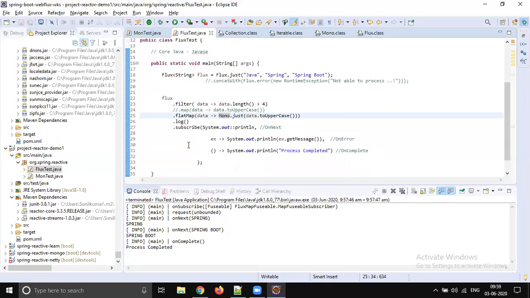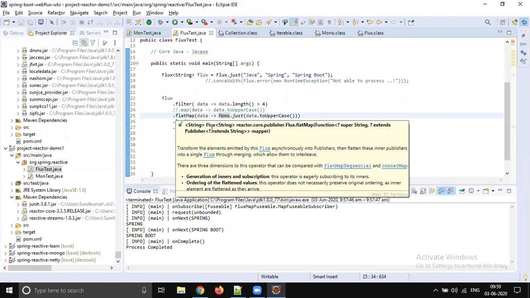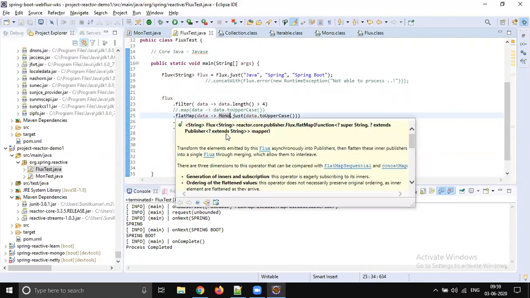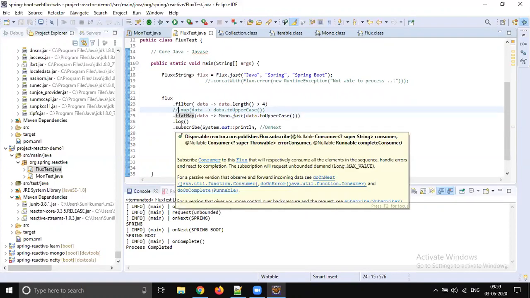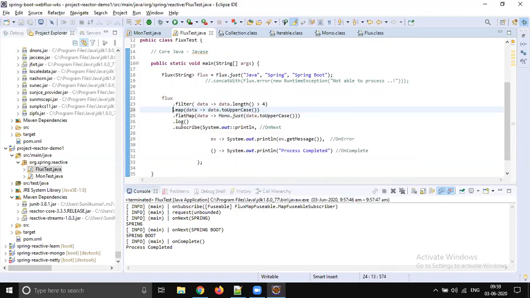Why? Because the flat map return type can be anything, so it need not be a Flux. It is going to be a publisher, so it can return a publisher. There is no guarantee that flat map will always return a Flux. But whenever we are using map, the things are not like that.